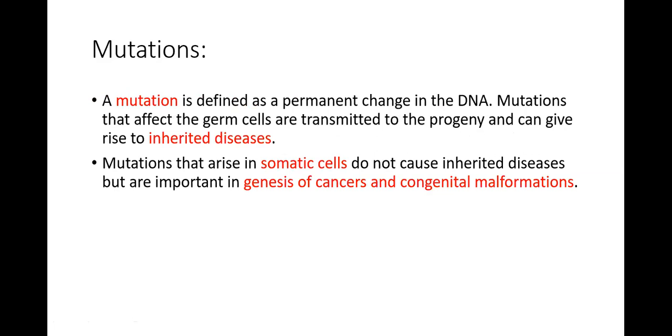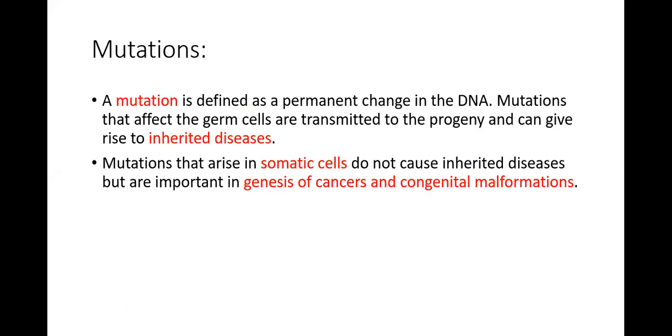Mutations that affect the germ cells are transmitted to the progeny and can give rise to inherited disorders. If the mutation is present in the germ cell, in the X or Y cell, then it's going to be transmitted to the other generation. These are called inherited disorders. But mutations that arise in the somatic cell do not cause inherited disorders, but they are the genesis of cancer and congenital malformation.